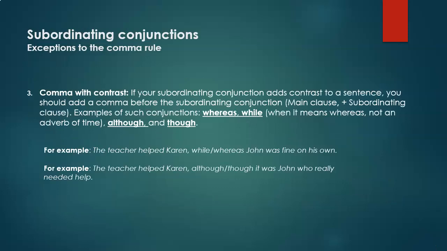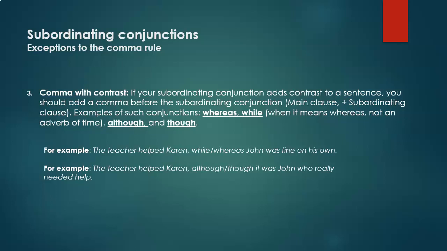Final exception to the comma rules for sentences made more complex with subordinating conjunctions. Comma with contrast. If your subordinating conjunction adds contrast to a sentence, you should add a comma before the subordinating conjunction. So in other words, main clause, comma, plus subordinate clause.